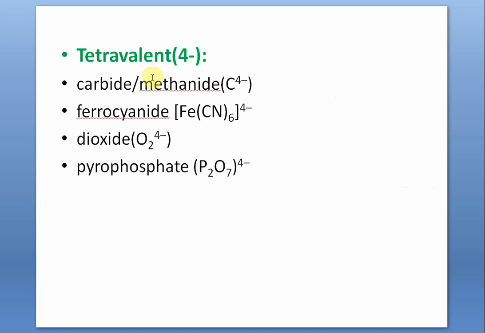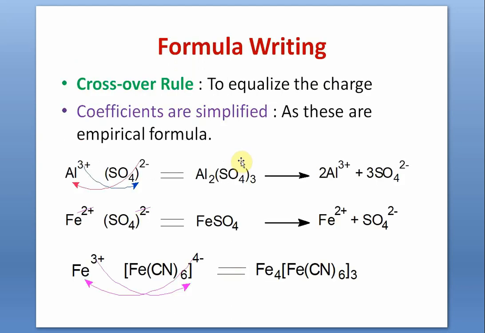Then tetravalent. This is another type of carbide, that is methanide. That was acetylide. This is methanide, C4 minus. Ferrocyanide, [Fe(CN)6] 4 minus. 3 minus was ferricyanide and this is ferrocyanide. Dioxide, O2 4 minus. Pyrophosphate, P2O7 4 minus. Just read them mechanically, maybe again and again.